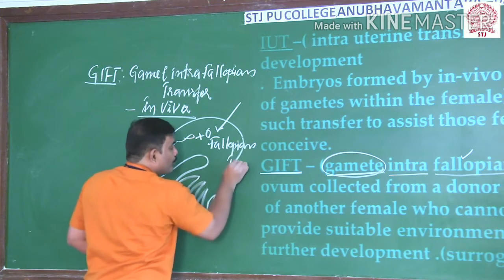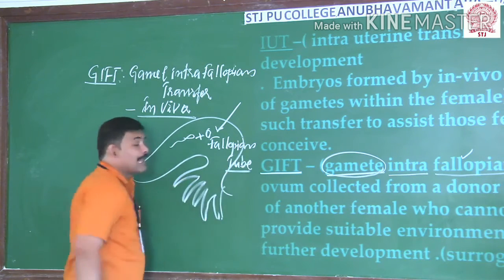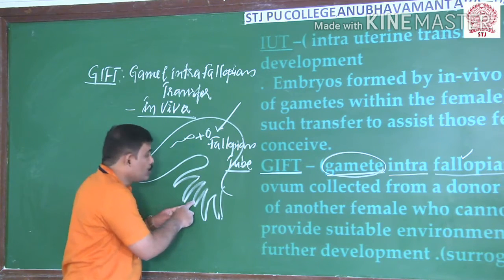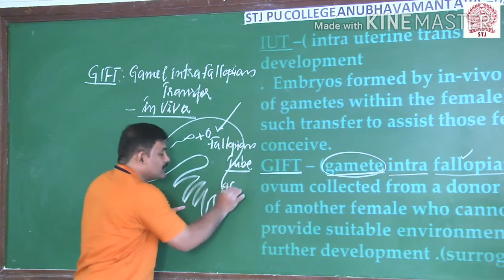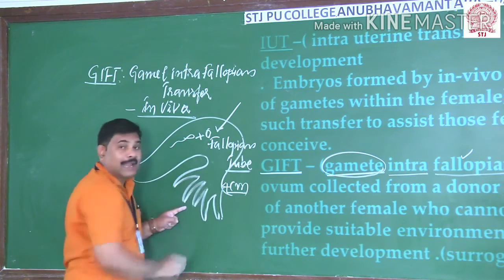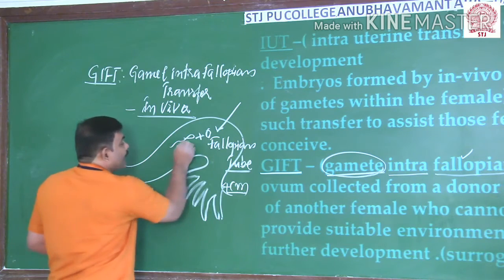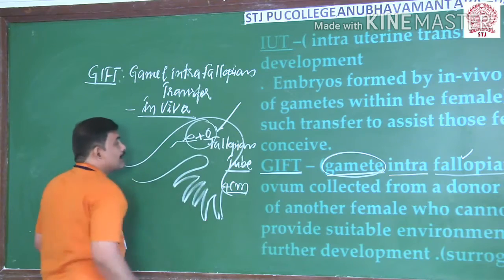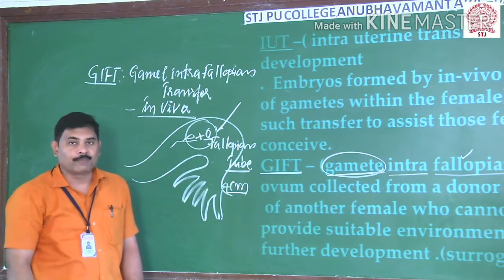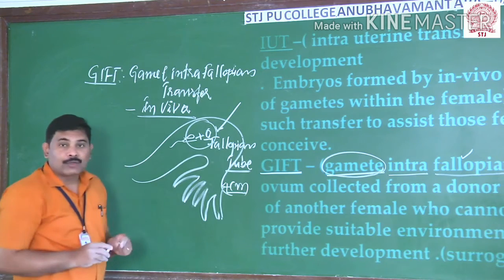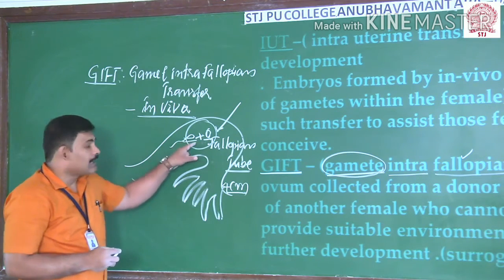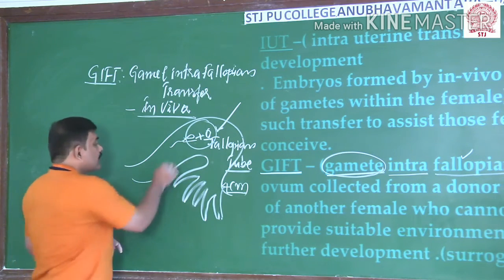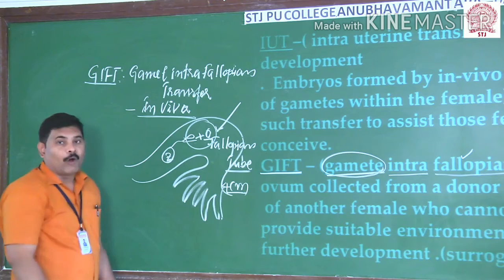So with a laparoscopy, almost 4 centimeters above the distal end of the fallopian tube, the gametes like a sperm and the ovum are introduced in the fallopian tube. When they both are introduced, it creates a natural condition that leads to the fertilization process, resulting in the zygote being formed.